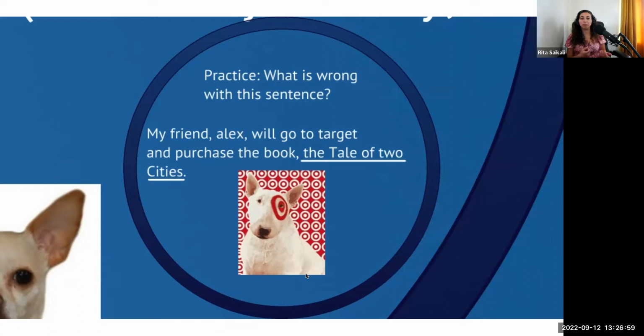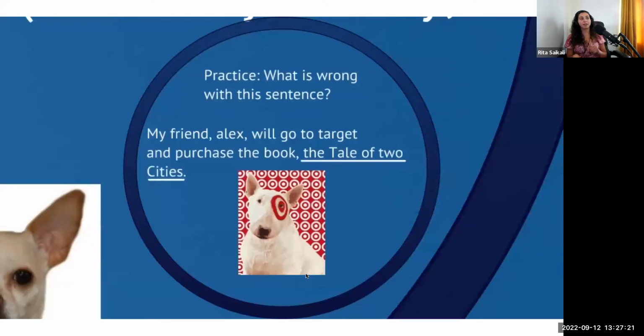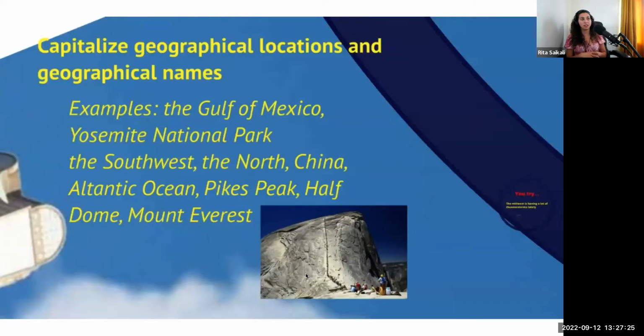Alex is a proper noun. It's not capitalized. It should be. Target is a proper noun because it's the name of a specific store. It should be capitalized. The Tale of Two Cities, the T in Two should be capitalized because that is the proper name of the book. Okay? So it should be, my friend Alex will go to Target and purchase the book, The Tale of Two Cities, and we talked about the capitalization.